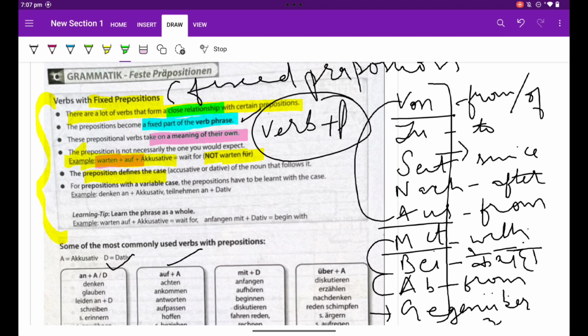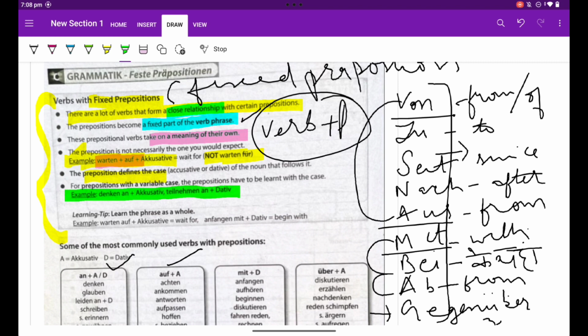Prepositions with variable case. The prepositions have to be learnt with a case. Variable case means denken an accusative, teilnehmen an dative. Denken an, this preposition makes it accusative, and teilnehmen an makes it dative. These kinds of prepositions are known as the prepositions with variable case.